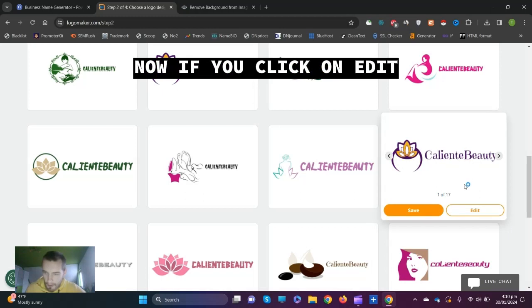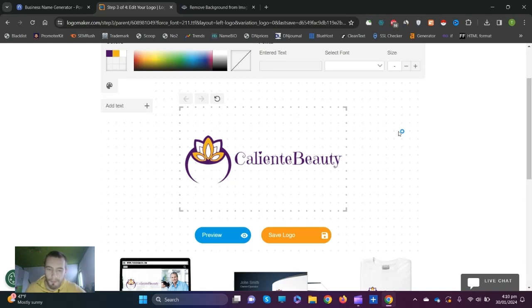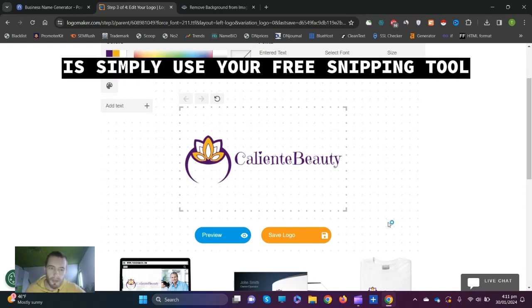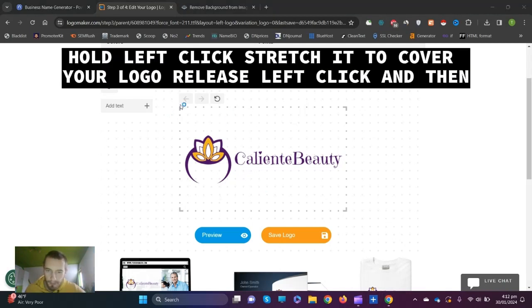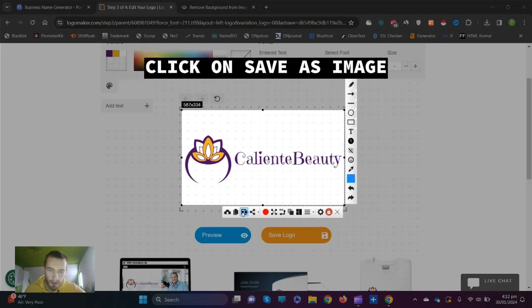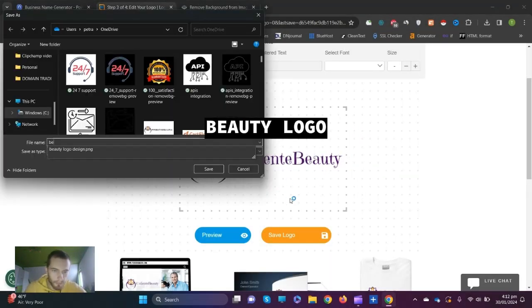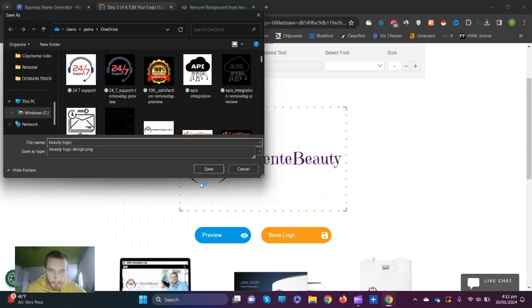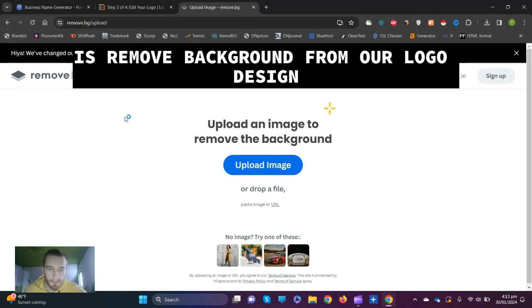Now if you click on edit, you're going to be taken to your logo preview. And here all you have to do is simply use your free snipping tool. Click on free snipping tool, stretch it so you cover your logo. Click on save as image, beauty logo, click on save. In the last step, all we have to do now is remove background from our logo design.